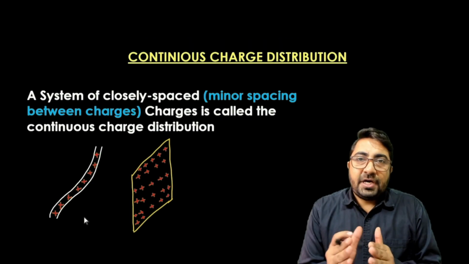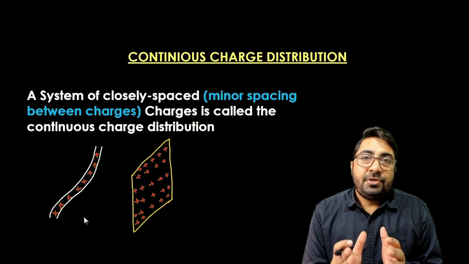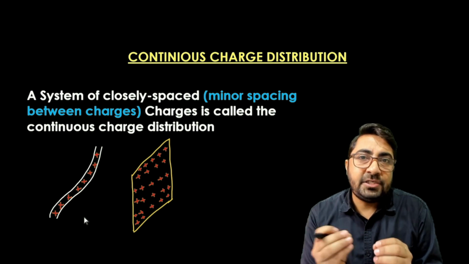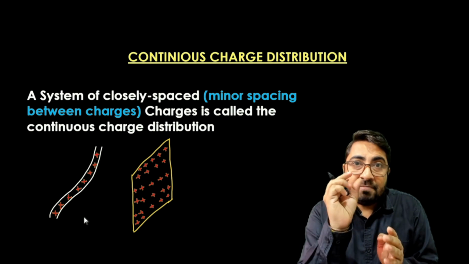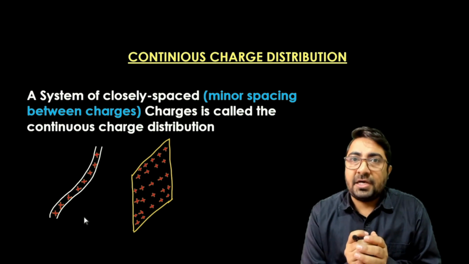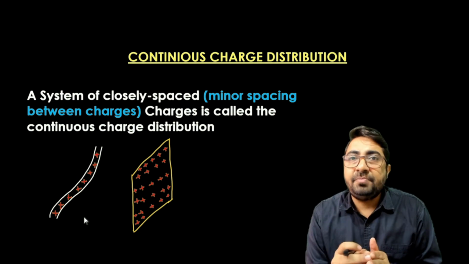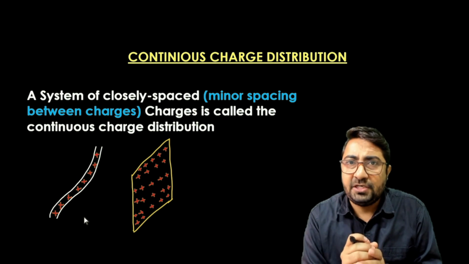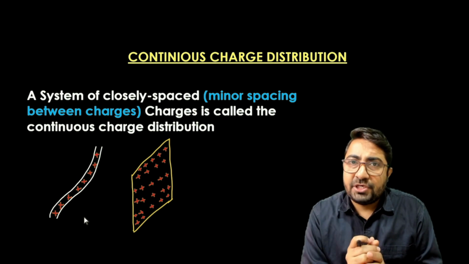In the continuous charge distribution, there is a system in which so many charges, that is we can say infinite charges, are closely packed to each other and they have very minor distances because there are so many positive charges. Let's say for the simplicity, the charge on the sheet or the wire is positive charge, so all the positive charges repel each other.